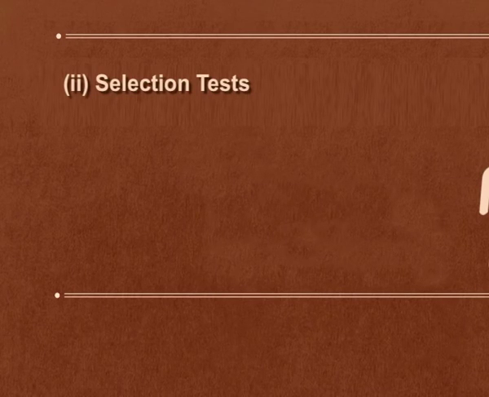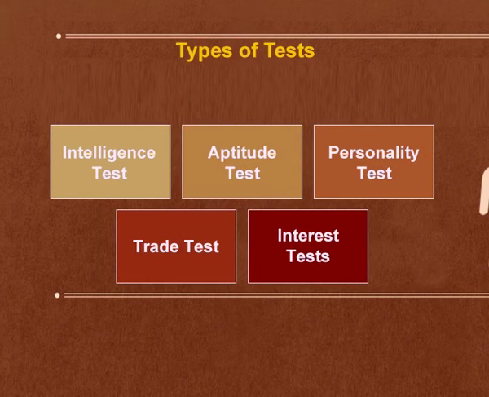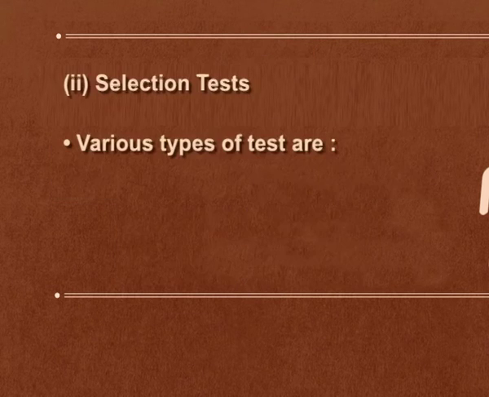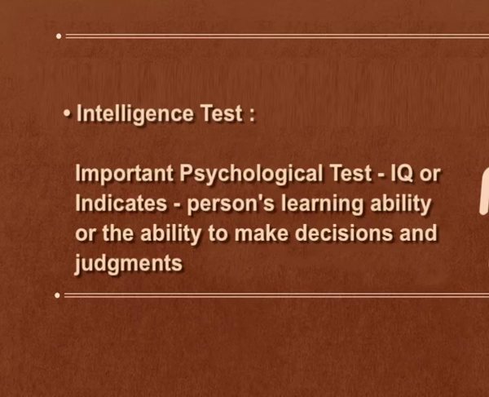Second is selection test. It is a mechanism that attempts to measure certain characteristics of an individual like aptitude, manual dexterity, intelligence, personality. The various types of tests conducted for employees are, first, intelligence test. It is a very important psychological test which checks the IQ of a person, and it indicates the person's learning ability, or the ability to make decisions and judgment in various situations.